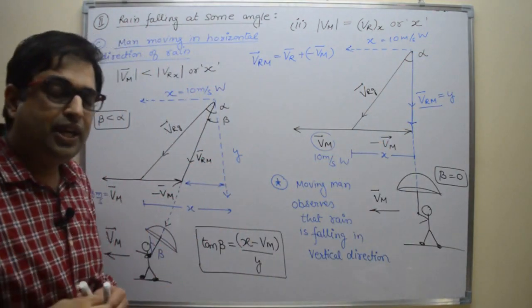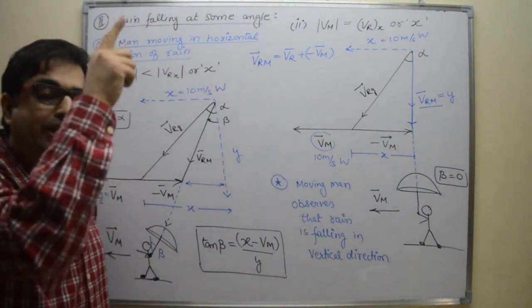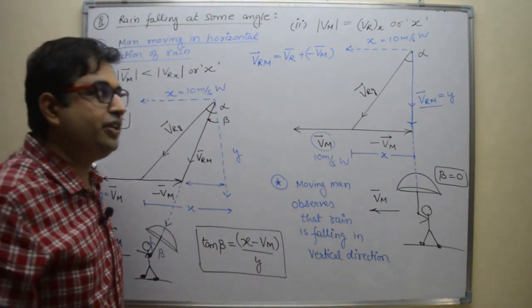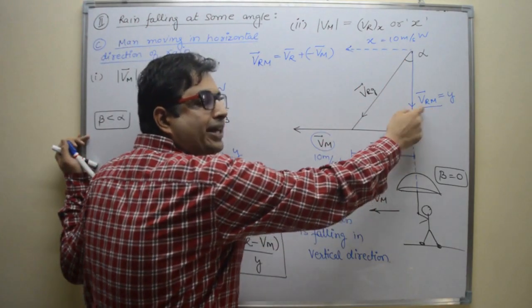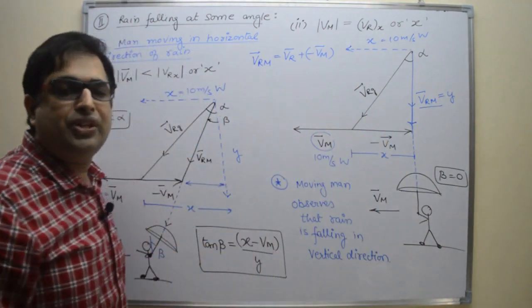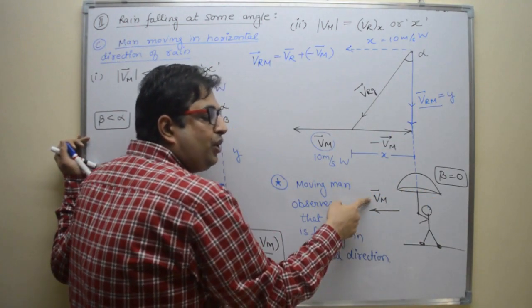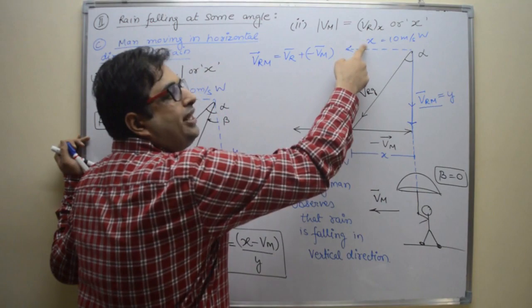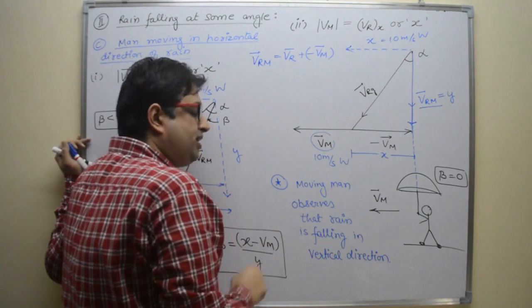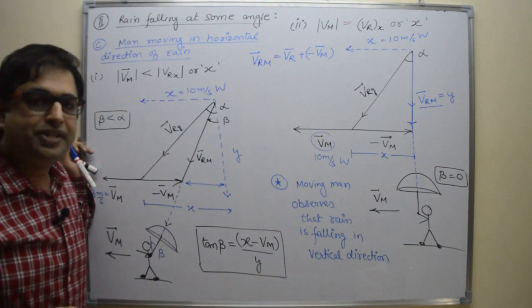Very important case. Whenever in a question it is given that a moving man observes vertical rain, that means this case. So now the person will hold his umbrella at zero angle with the vertical. He will hold his umbrella in the vertical direction, and he is moving horizontally with velocity equal to the horizontal velocity of rain, right? This is a very, very important case. And the moving man observes that rain is falling in the vertical downward direction, right?